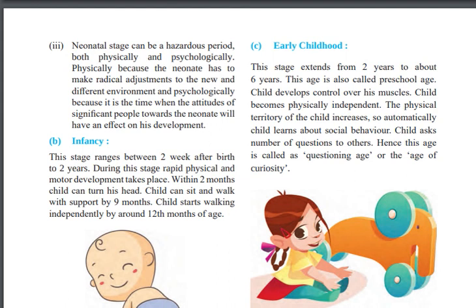Within a year the child can crawl and walk with the help of support, and the child starts walking independently around 12 months of age, which means when any child is 1 year old, he is able to walk independently.